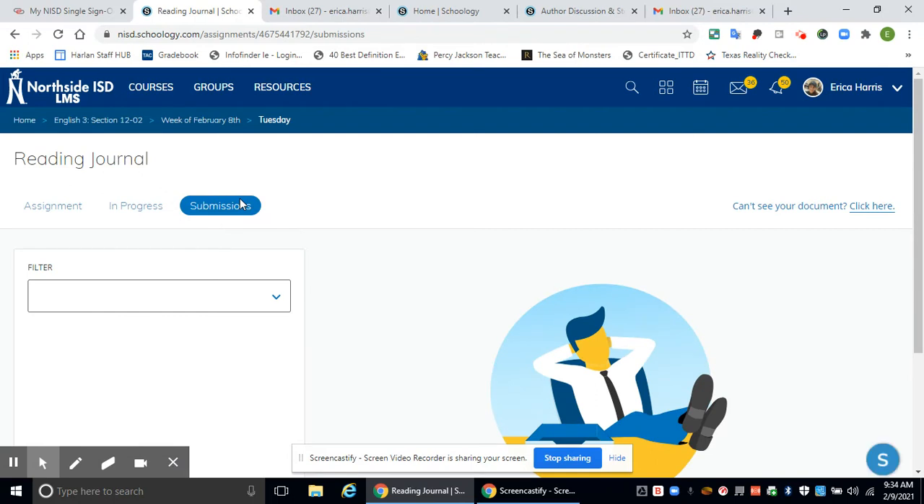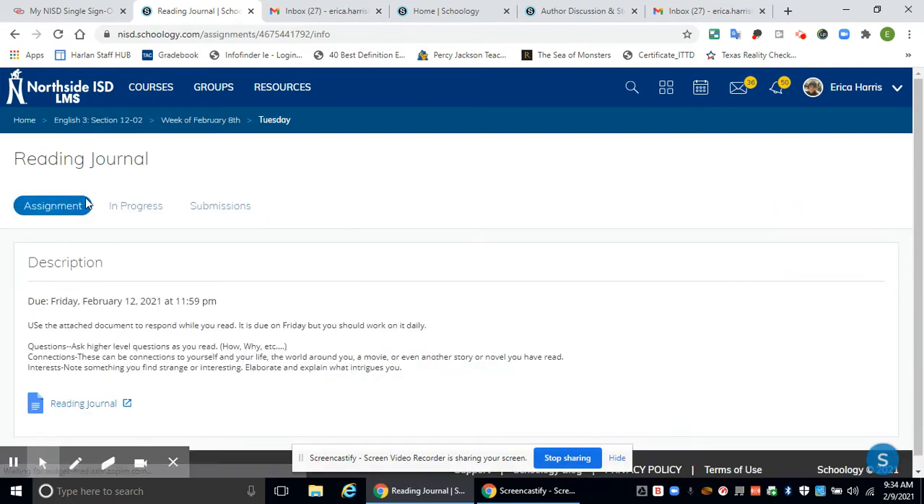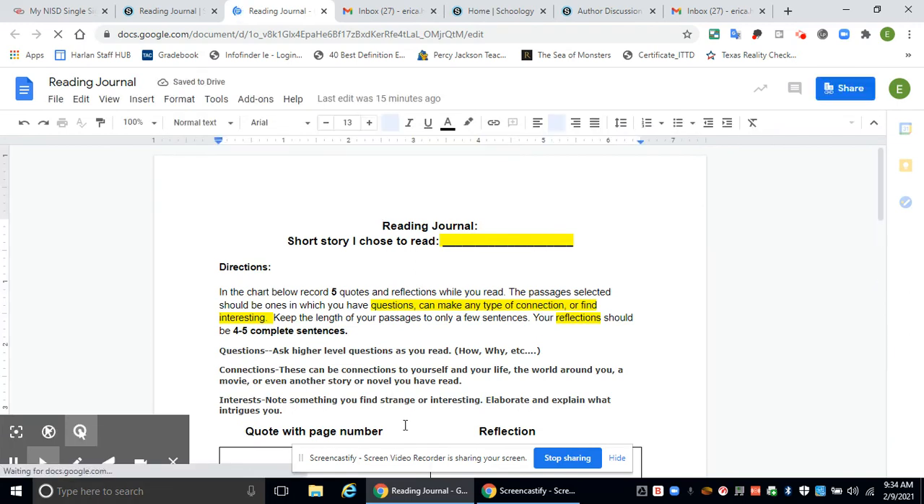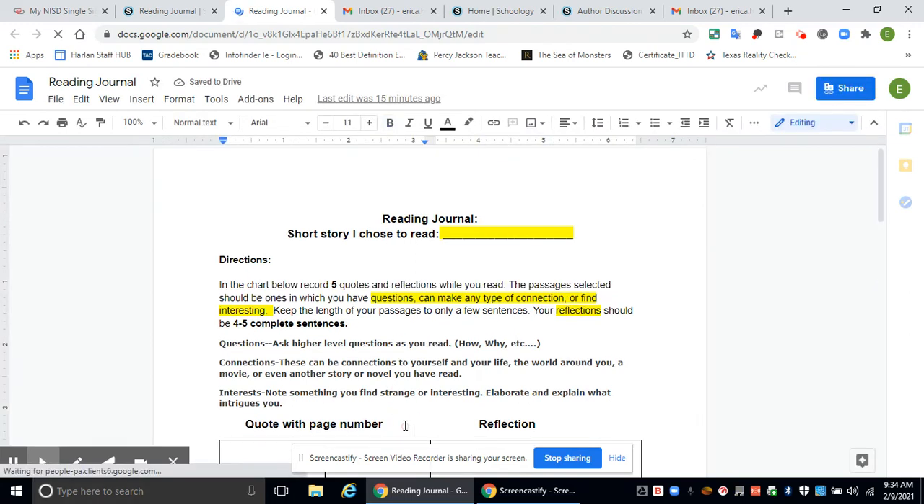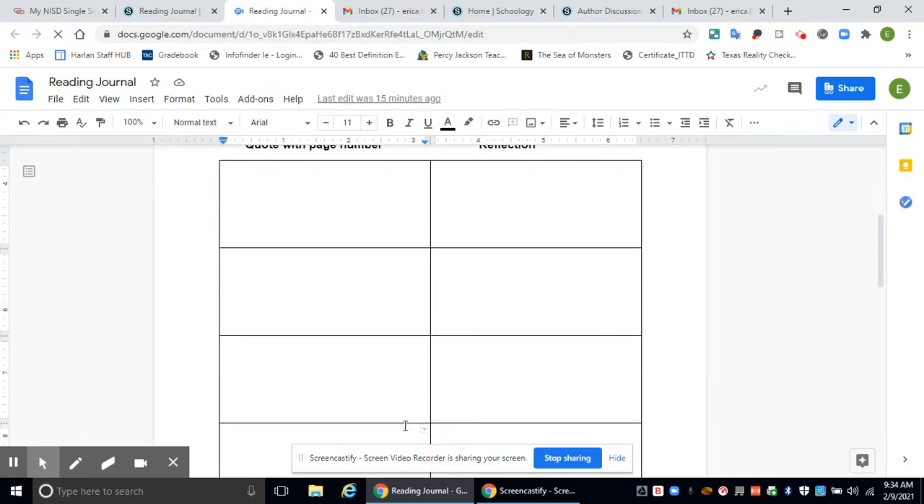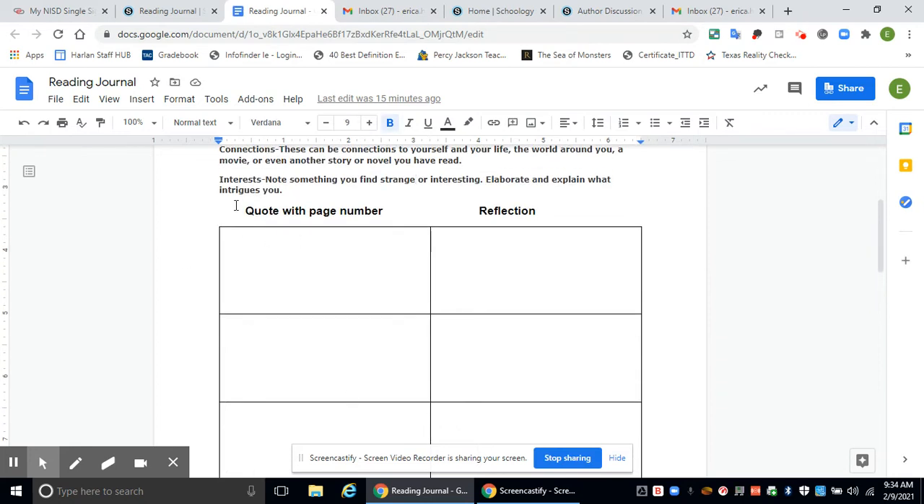There's a place for you to do it for 5 different reflections. So I'm trying to pull up your assignment. Here it is. It looks like this. It's just a chart and it gives you very detailed instructions on what to do. You can work on this as you read. It's due on Friday, but that way you're not overwhelmed with it. You put the quote with the page number, and then your reflection will go in the right box. Just read the instructions thoroughly. I want complete thoughts from you there, 4 to 5 sentences for each one.